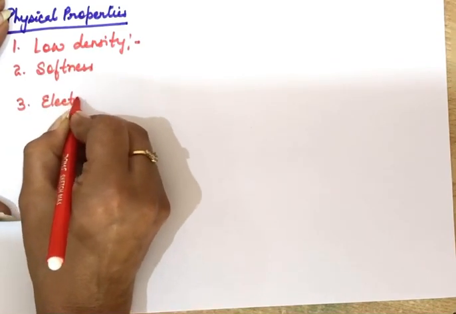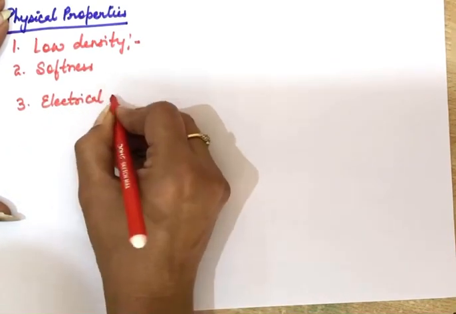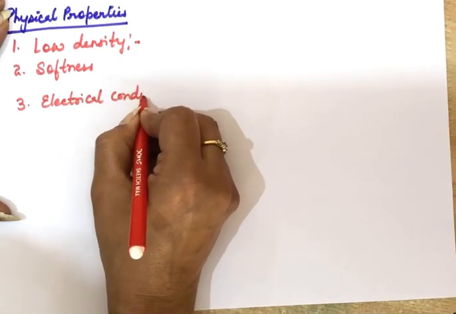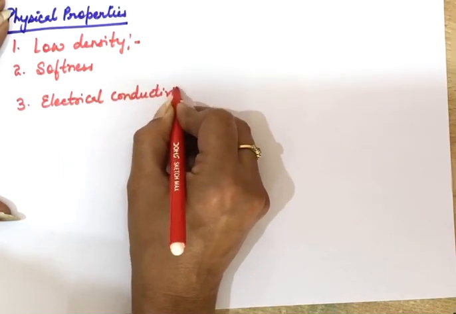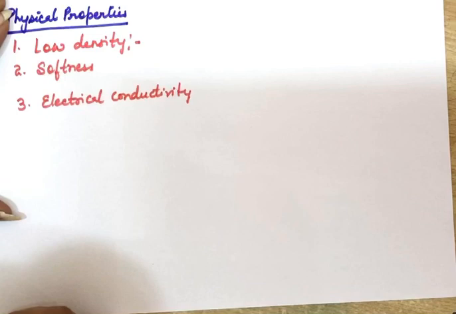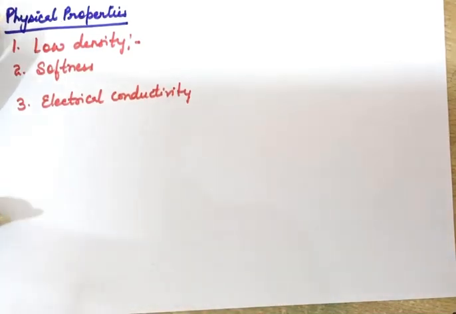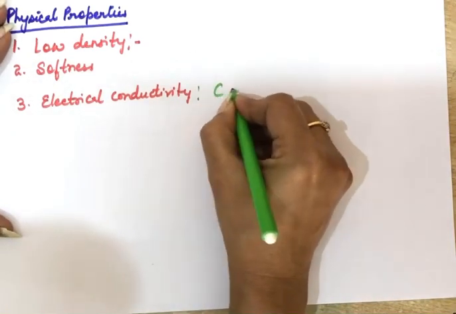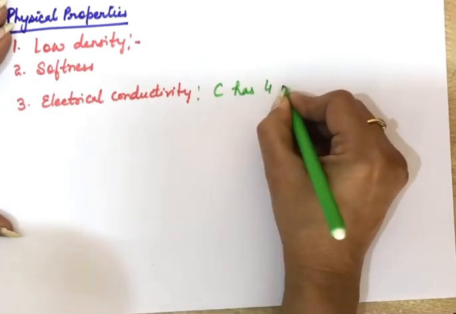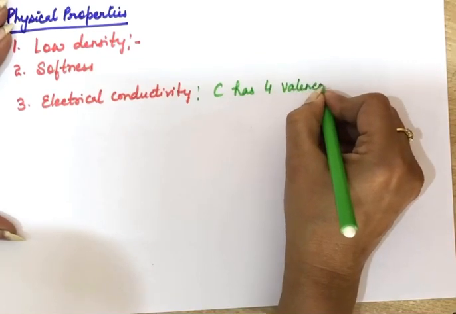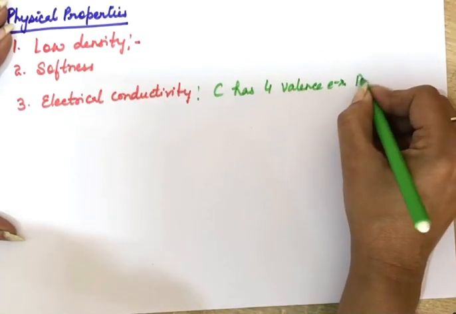Electrical conductivity: because only 3 bonds are formed by each carbon atom, the 4th electron will be left free with each carbon atom, because of which graphite is a conductor of electricity. So this is a very important point. Carbon has 4 valence electrons, 4 electrons in its outermost shell.